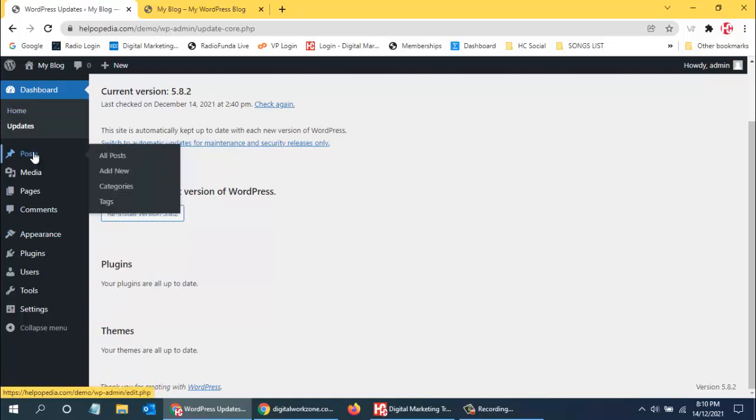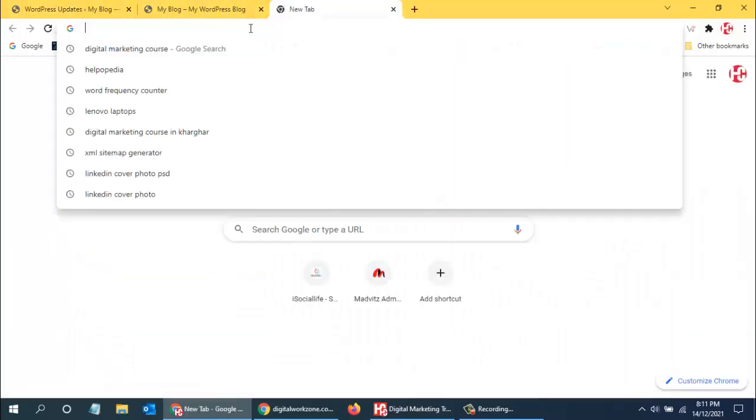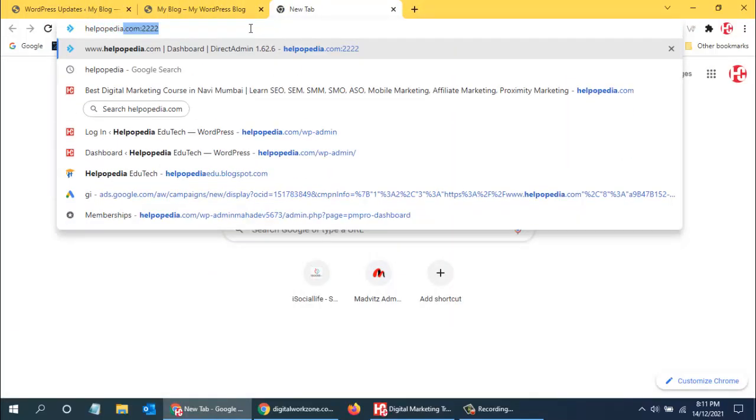So now the next thing over here is post. So post is basically the blogs that we write, the articles that we write on the website that people can see. So this is post. So we can add a new post, we can have various categories of the post. So if I just show you on my website how it looks, then I will just show you.